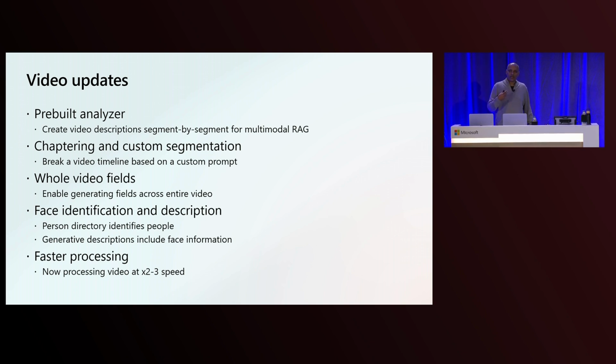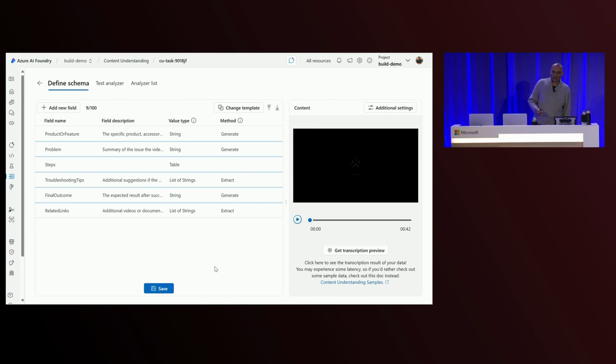Earlier, we used to have simple segmentation within a video. Now we're able to support a whole video field for things like dynamic ad insertion and things like that. We're also able to do dynamic chaptering and segmentation. And finally, we're adding the ability for you to add face detection and face recognition, right? So you can give us a database of known faces, and we can identify who they are in the videos that you're playing. We're also doing some performance improvements. You'll see that video processing is significantly faster.